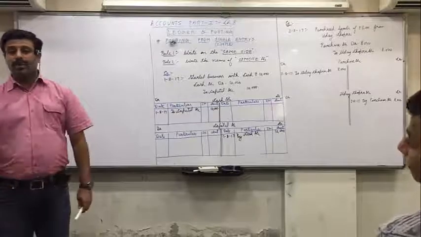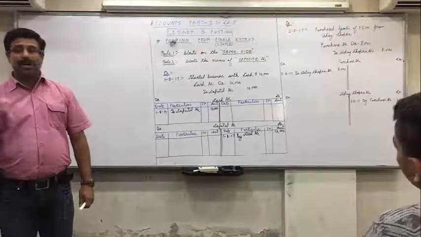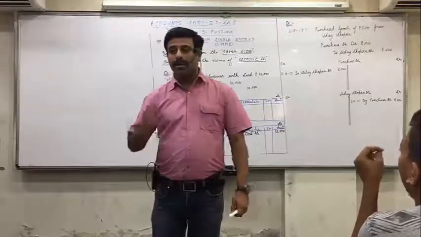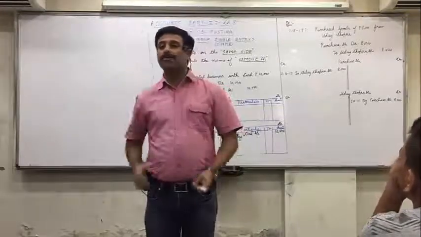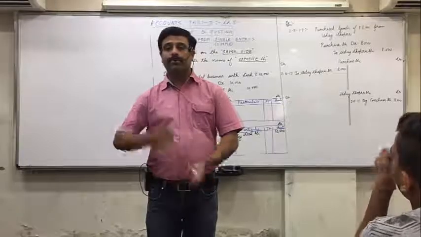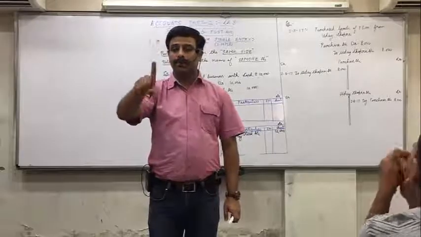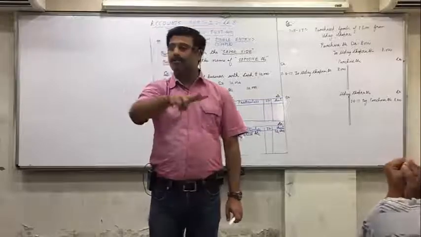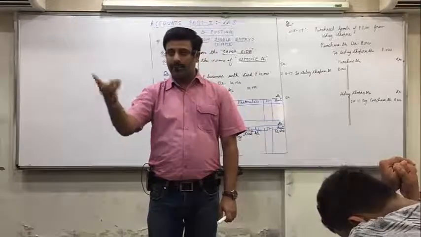Okay. So repeat it 5 times. Write on the same side. Name of opposite account. Write on the same side. Name of opposite account.